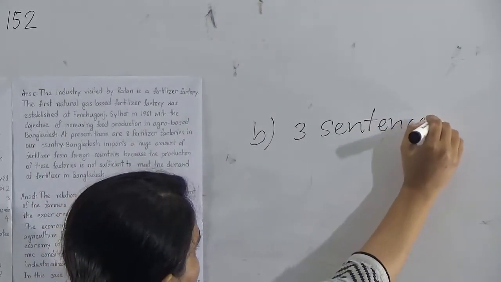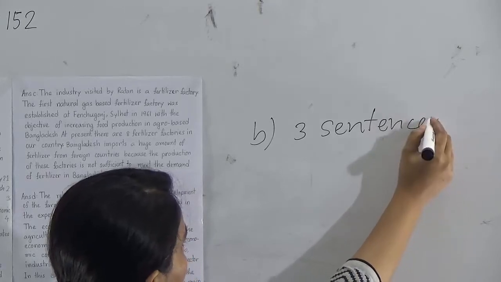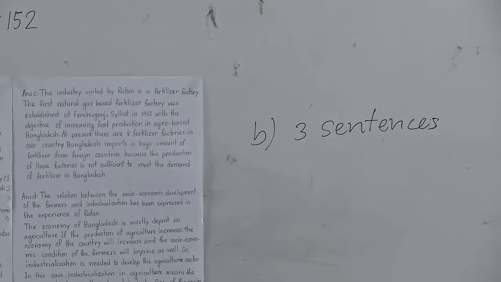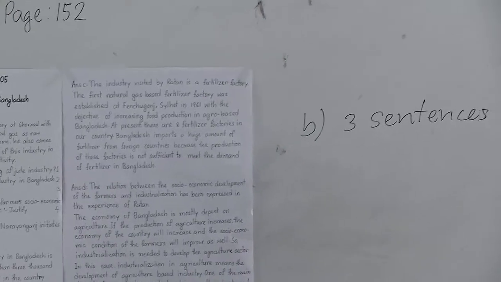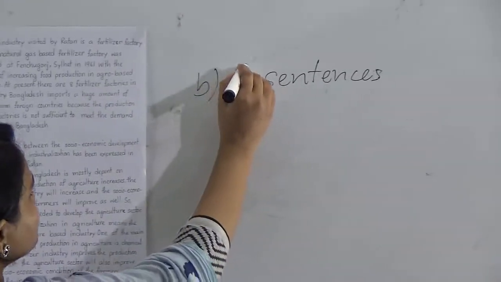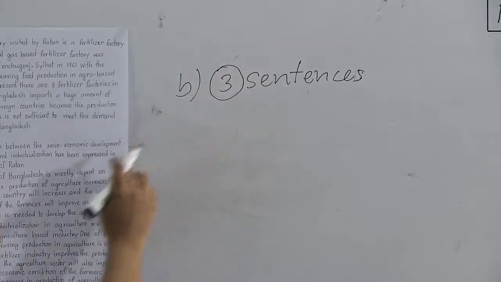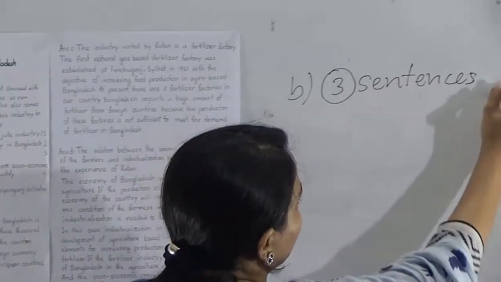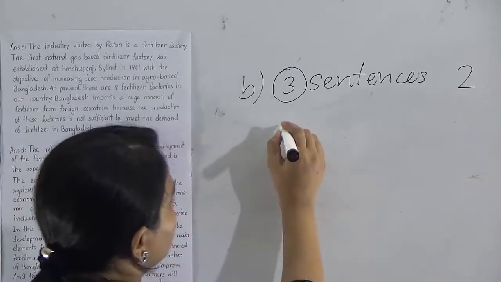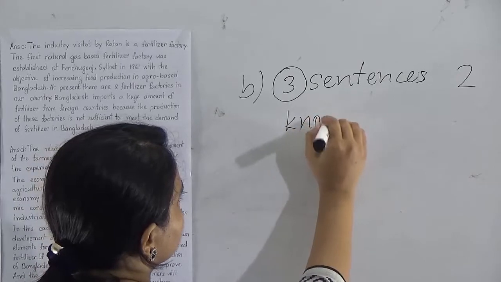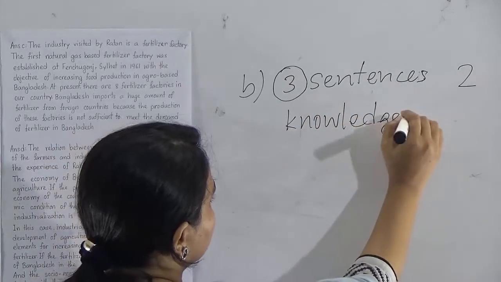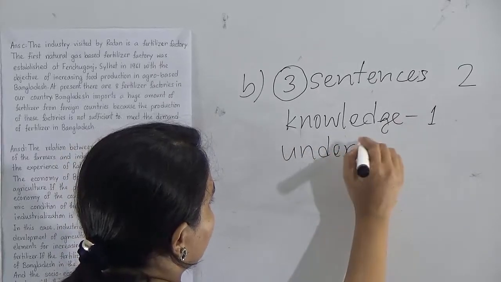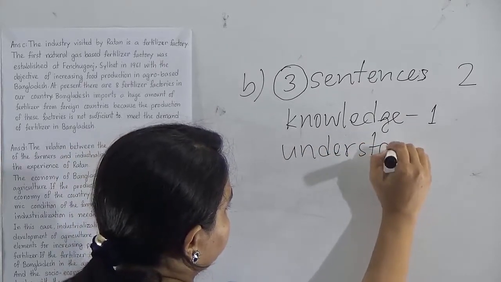But you can also write 4 or 5 sentences. It's better to complete the answer of question number B, which carries 2 marks, with 3 sentences: one mark for knowledge and one for understanding.